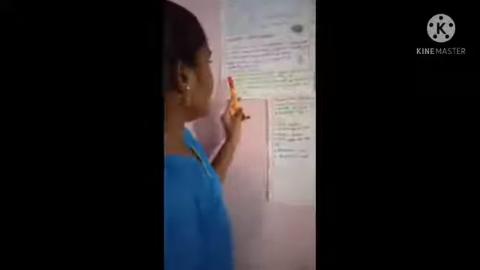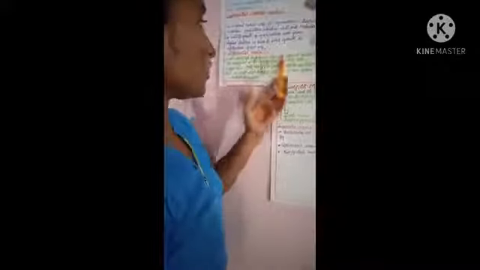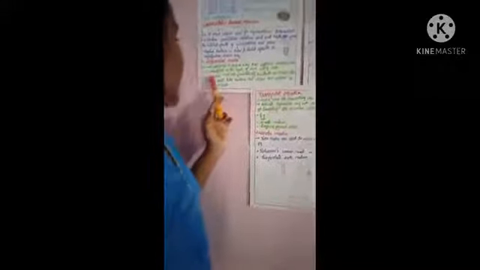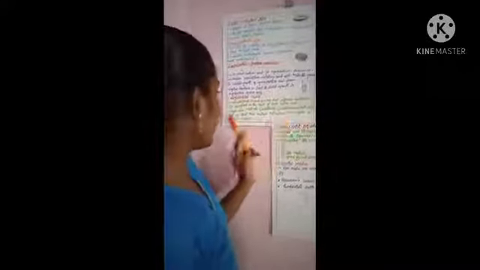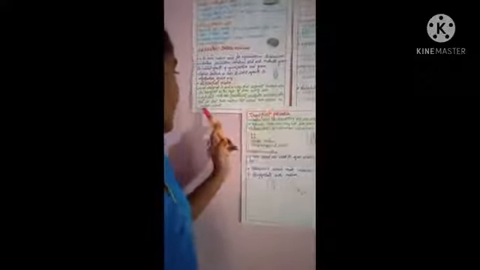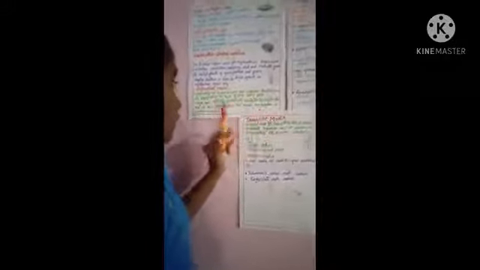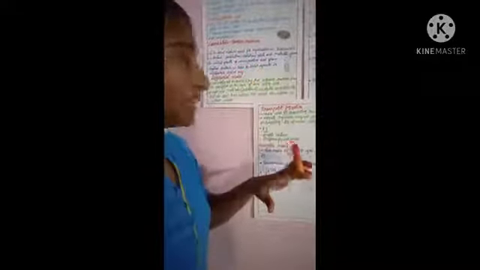Next one is differential media. What is differential media? They are designed in such a way that different bacteria can be recognized on the basis of their colony color. In the differential media, the organisms will be identified based on their colony color. Dyes and metabolic substrates are incorporated so that those bacteria that utilize them appear as colored colonies.